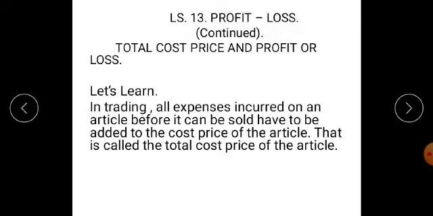Now, students, here the selling price of one diya is equal to rupees 2. Therefore, the selling price of all 1000 diyas is equal to 1000 multiplied by 2, which gives us 2000 total.